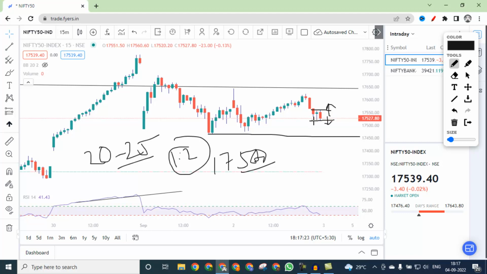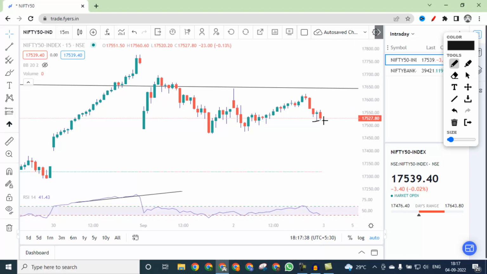And if it starts going up, then with a stop loss of 17,500 we can aim for this level of 17,620, 17,625. So with a stop loss of 30 to 40 points, 1:2 will be the target on the upside, or maybe even before that. If it crosses 1:1.5, then also I like to book on the upside because resistance prevails. Now if it opens with a big gap up at this level and closes above this trend line, above this high, then above 17,650 we can buy.